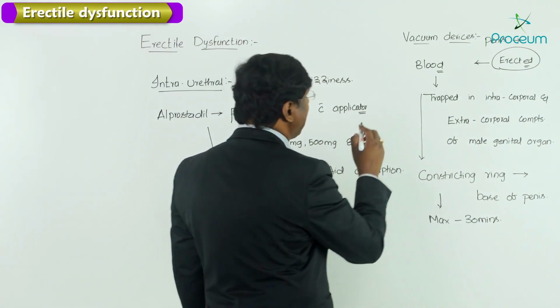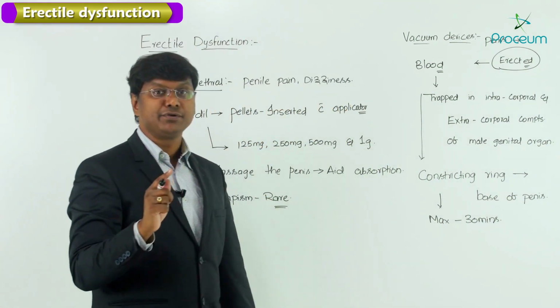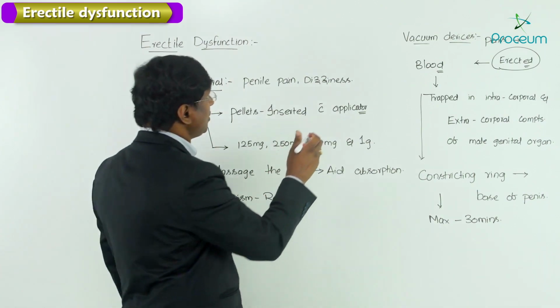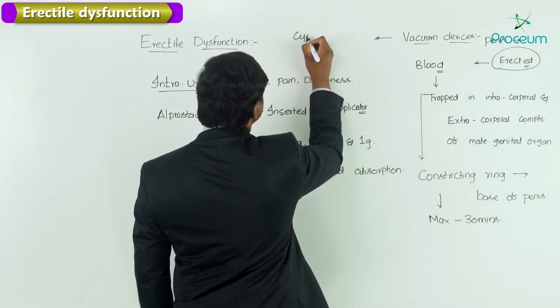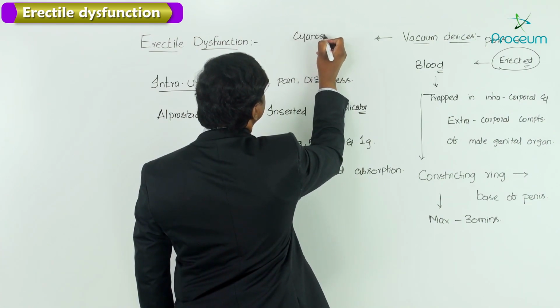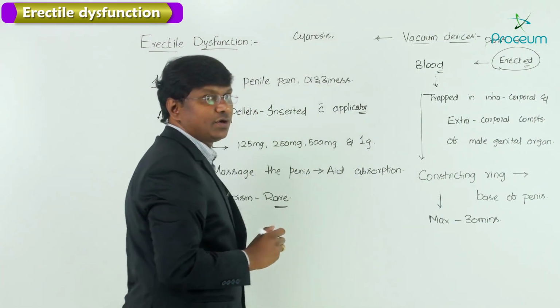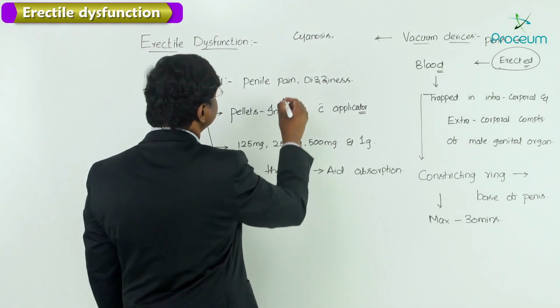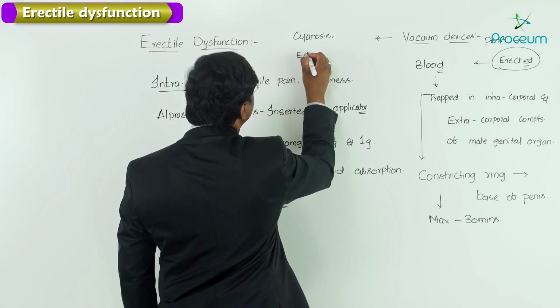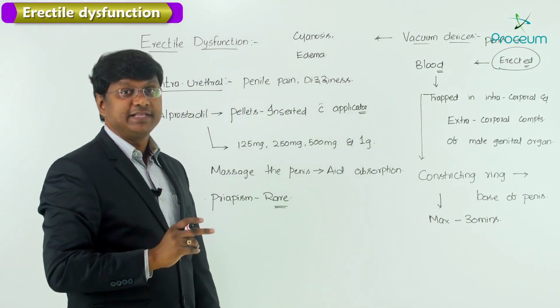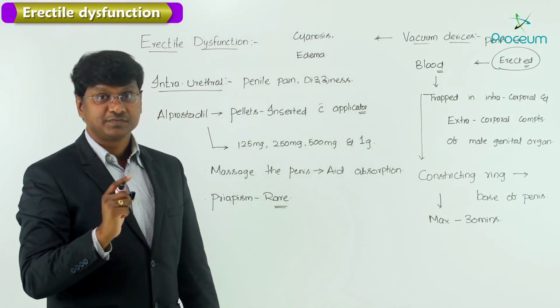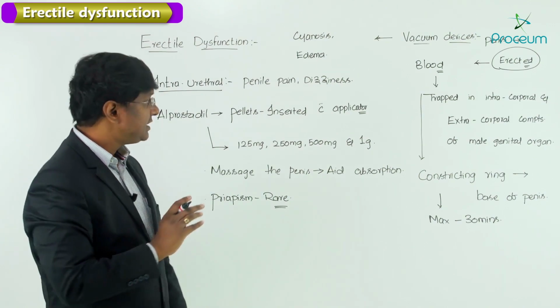Now, what will be the adverse effects of these vacuum devices? This can cause cyanosis, edema, and cold. So these will be the adverse effects associated with vacuum devices.